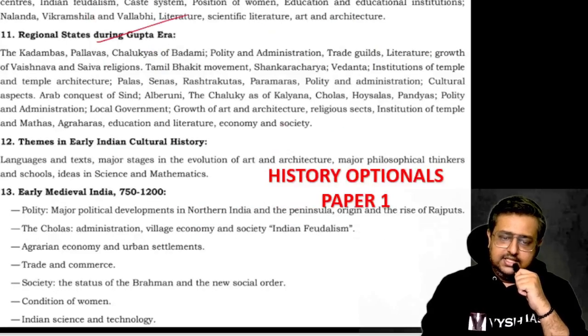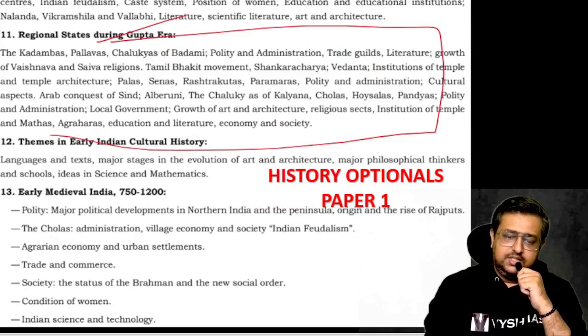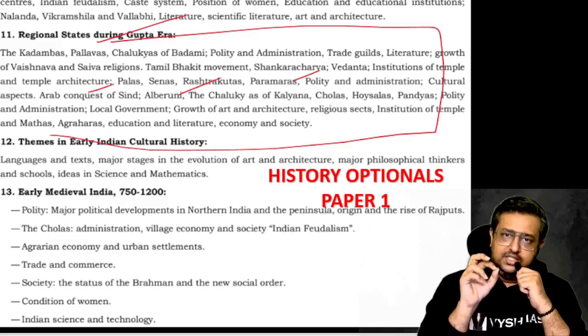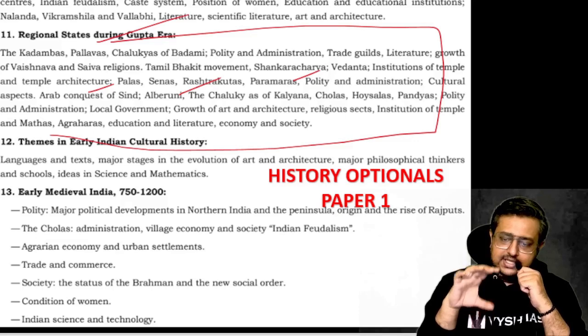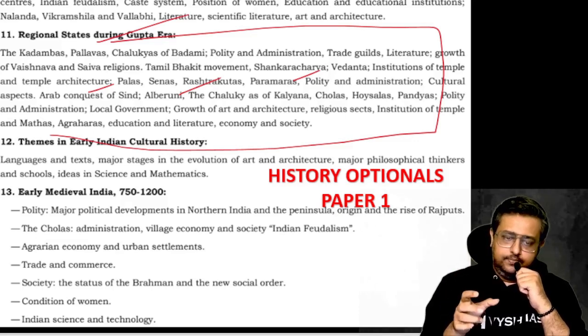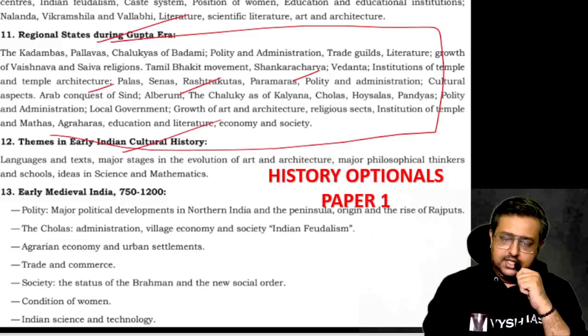After that, the regional states during the Gupta period. See, for Gupta alone, they have given this much big description. That means they want almost every one of these kingdoms, every one of these people. You have to know, at least be able to write a decent answer about each of these persons, because they can ask anything. Okay, then themes in early culture history, where again the philosophy and art and science and maths.